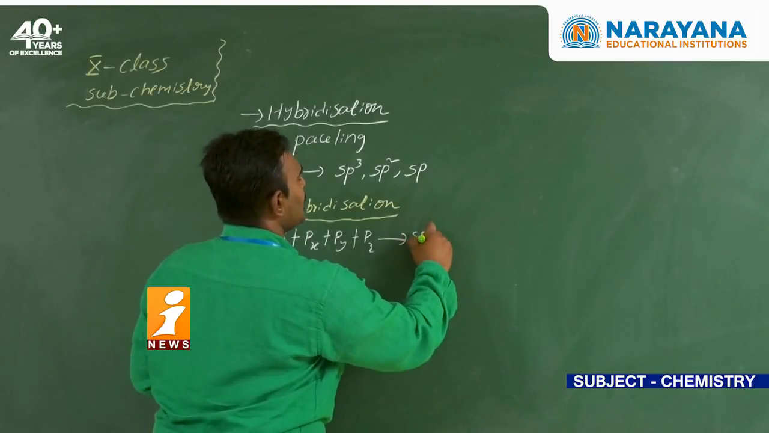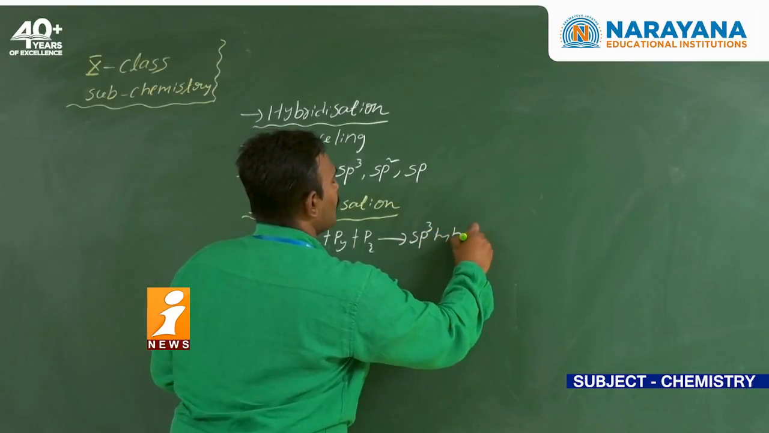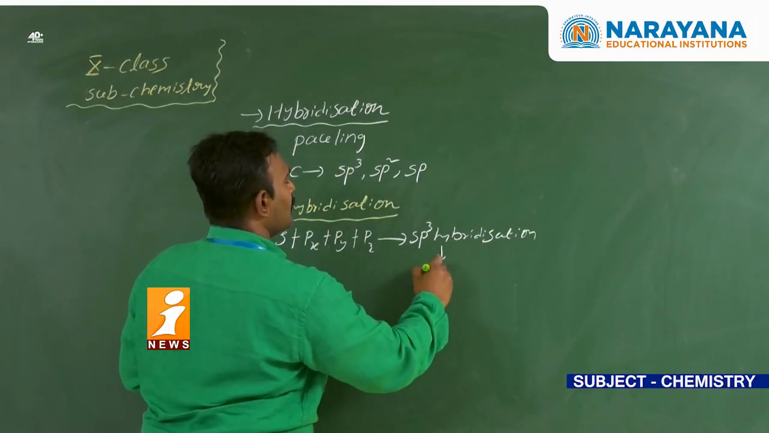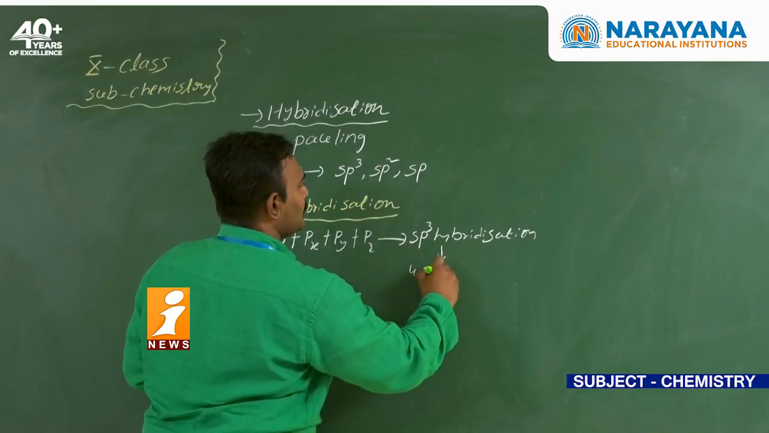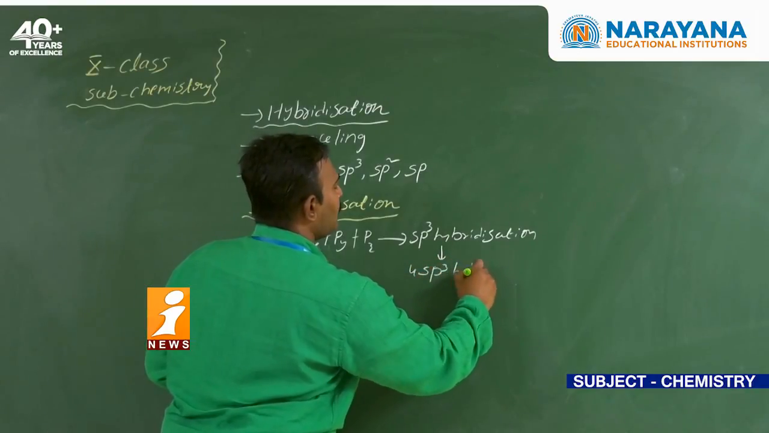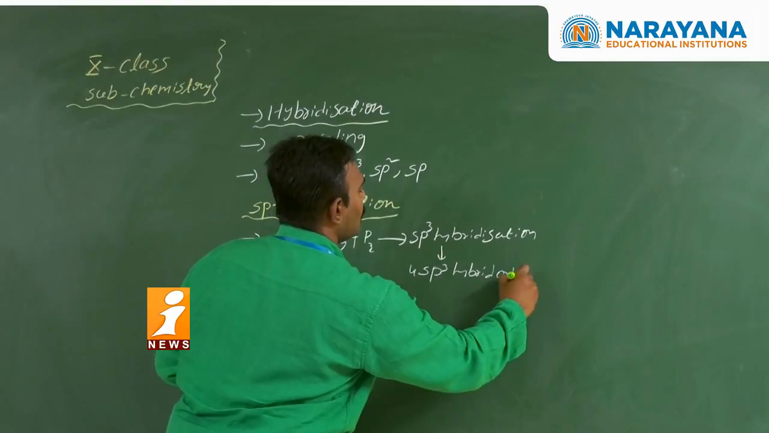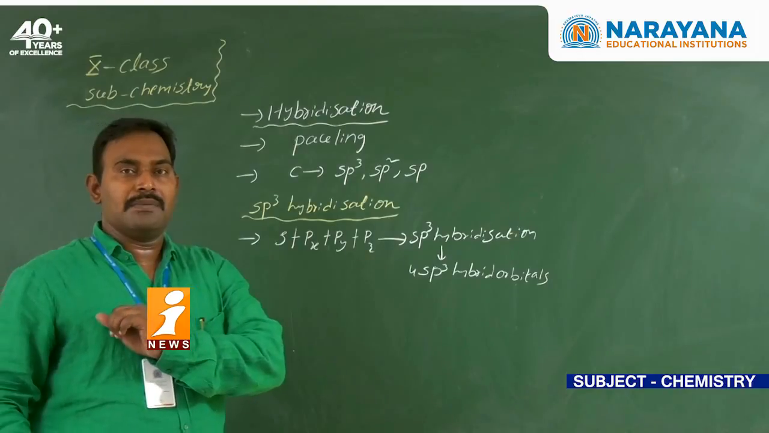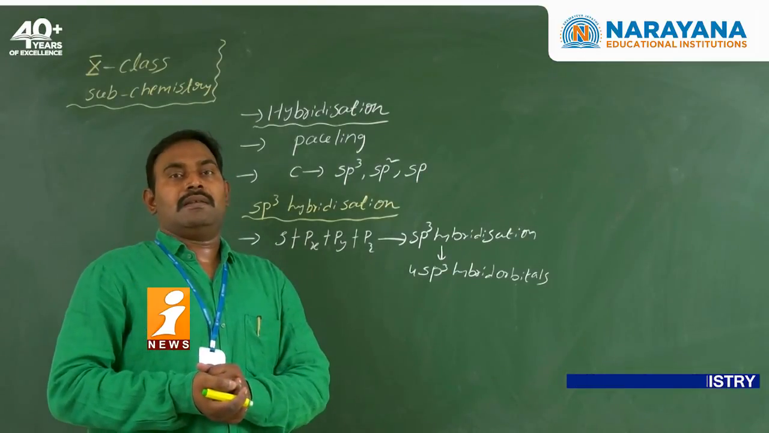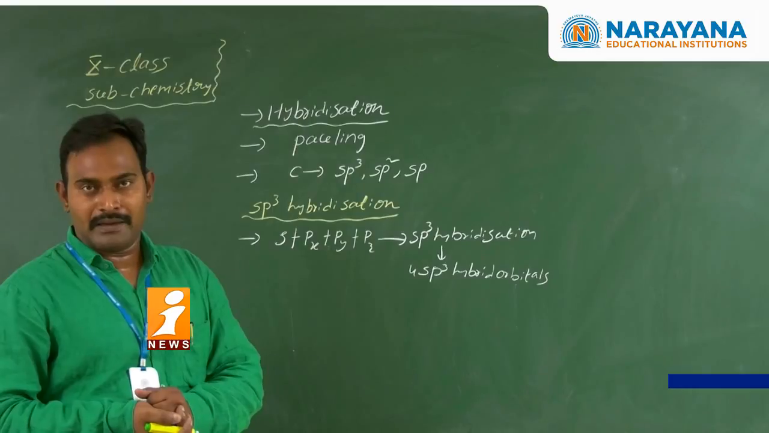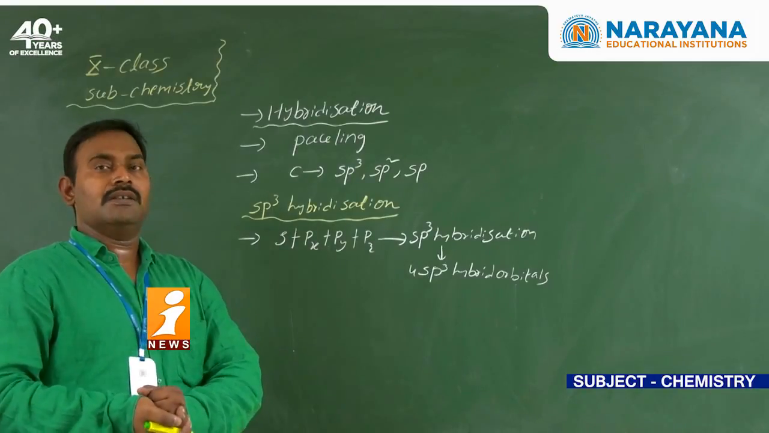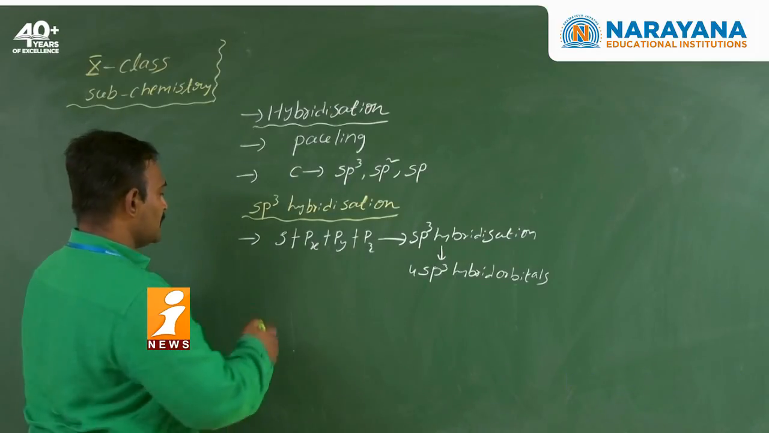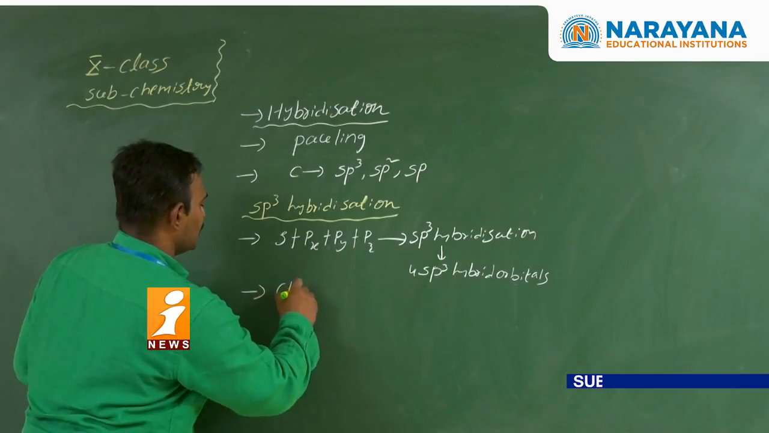In sp3 hybridization, as a result, you will get four sp3 hybrid orbitals. These four sp3 hybrid orbitals orient tetrahedrally around the central atom, and the bond angle will be 109 degrees 28 minutes. Now coming to the example, methane.